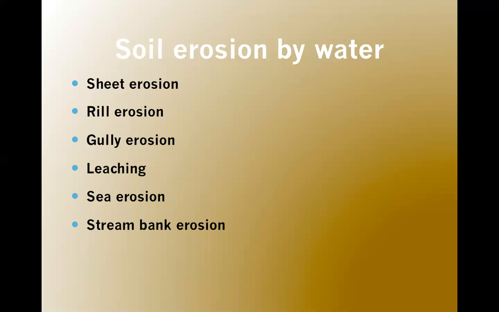The sea waves affect the mountains or the hilly rocks, which then fall on the topsoil, on the land, and break the soil, break the connectivity between the soil, and make it loose, which causes soil erosion. So this is sea erosion.